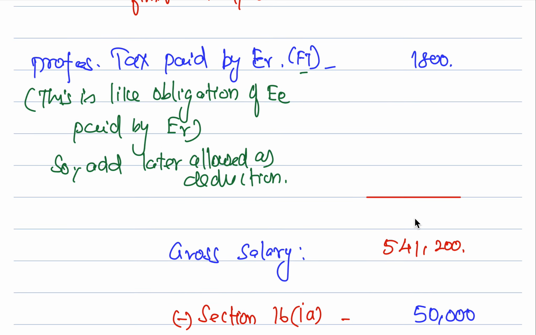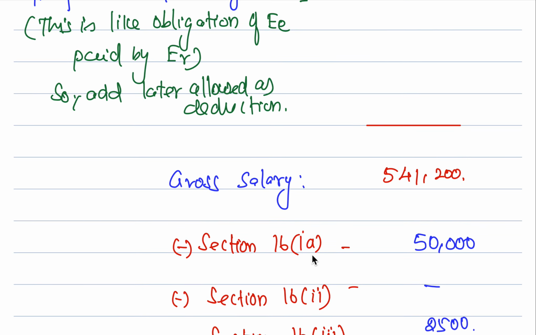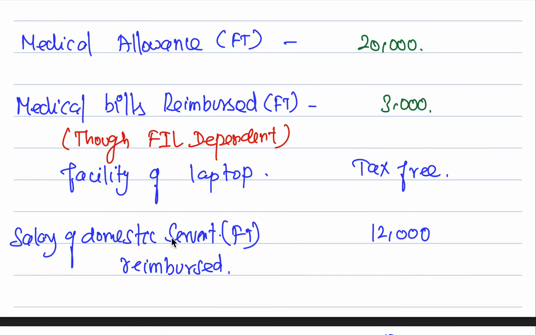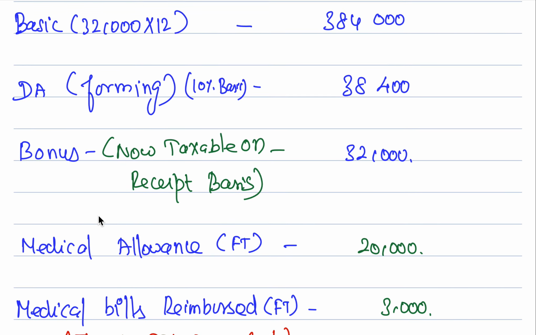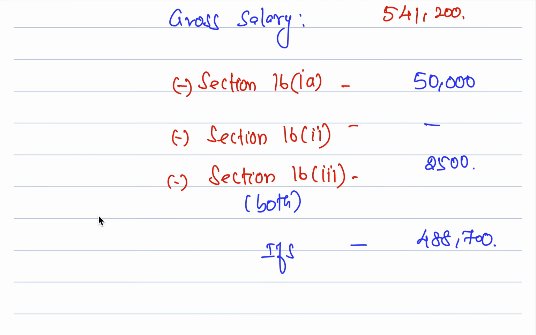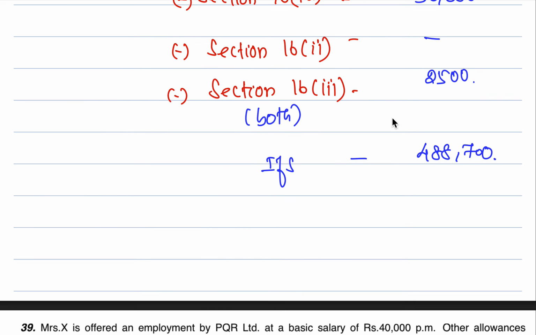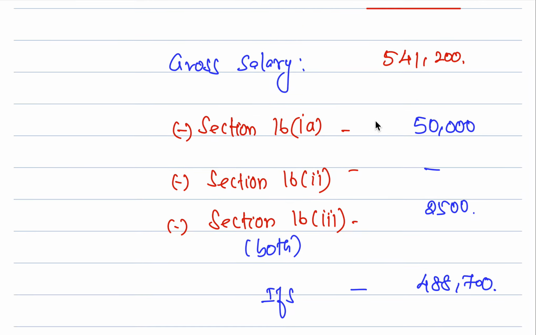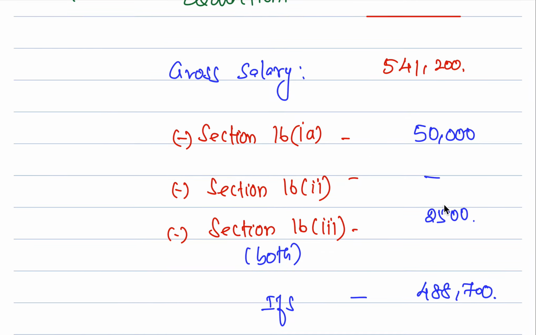Okay, gross salary 541,200. Under Section 16(1)(a), because Nandini is following the optional tax regime, 50,000 is allowed as standard deduction. 16(2) is entertainment allowance. Is it given in the question that she got entertainment allowance? No hint of it, which means entertainment allowance is not there. But professional tax paid by the employee, 2,500, is allowed as deduction. 1,800 was taxable because that was paid by the employer, but 2,500 from her pocket is a deduction.